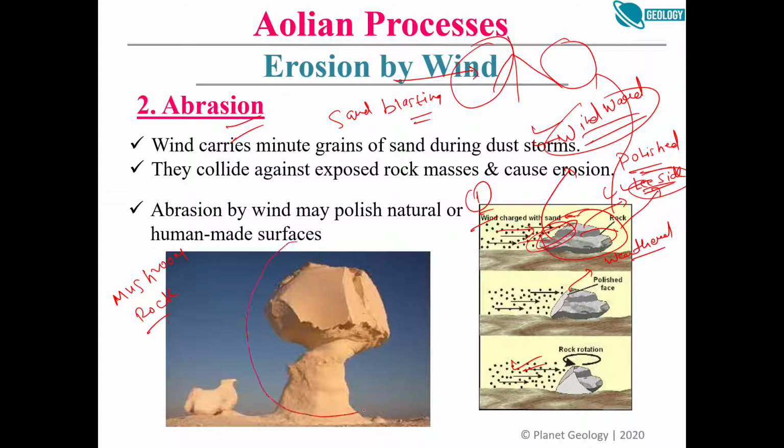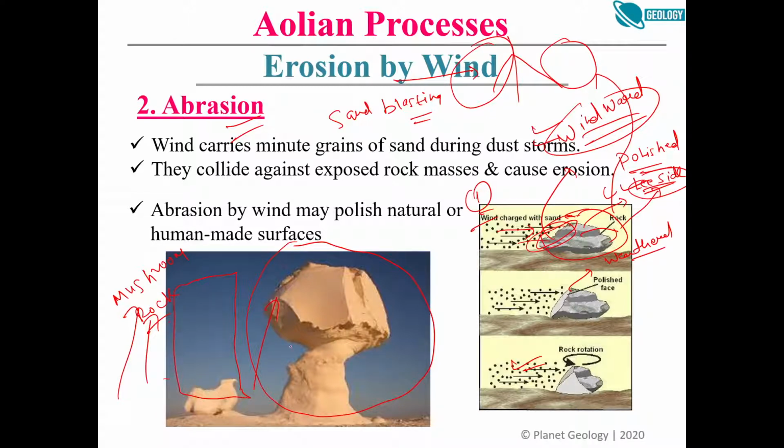You can see this rock, isn't it looking like a mushroom, right? So once upon a time, what would it have been? It would have been something like this, maybe rectangular. But the wind direction is this. This is the wind direction, right?